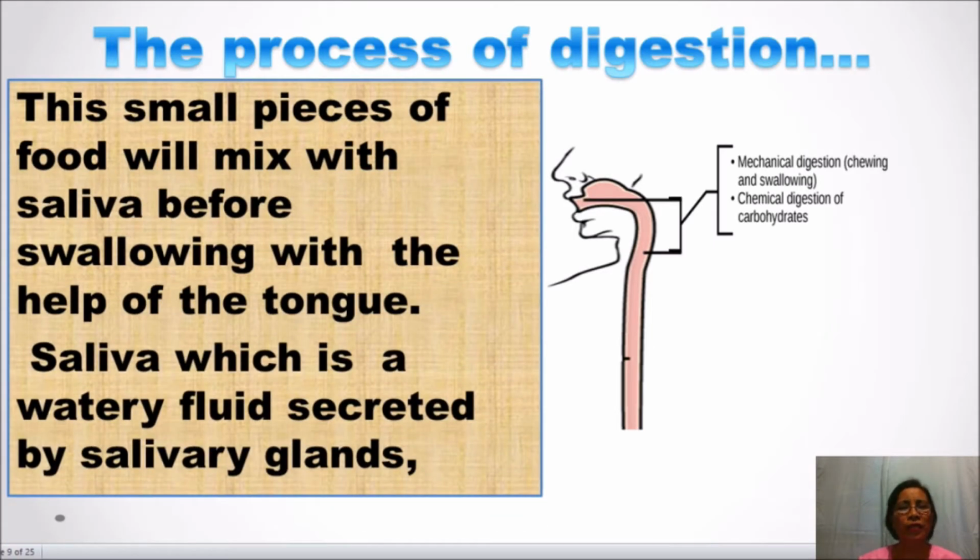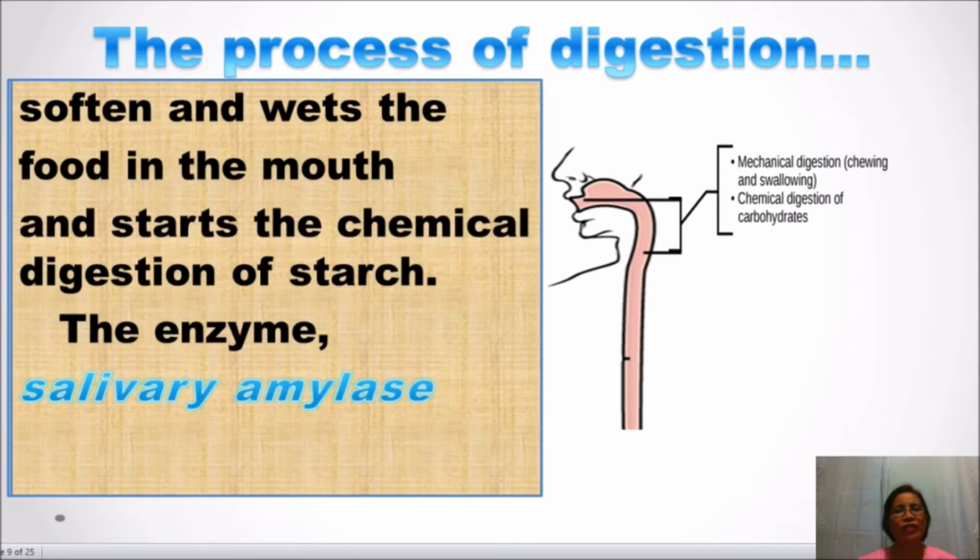These small pieces of food will mix with saliva before swallowing with the help of the tongue. Saliva, which is a watery fluid secreted by salivary glands, softens and wets the food in the mouth and starts the chemical digestion of starch.